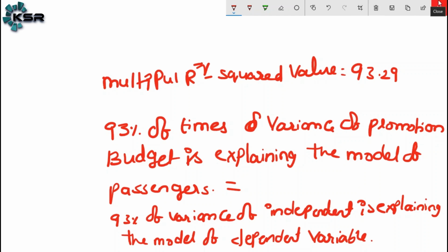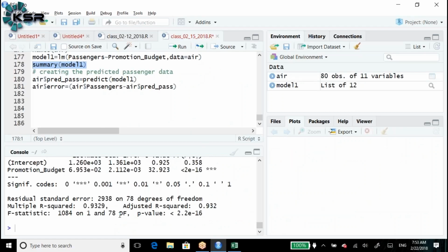Here in this case again, you can see the adjusted R square. This deals with multiple linear regression. It isn't used in simple linear regression. It can be helpful when we have more than one independent variable. But in our case, as of now, how many independent variables do we have? Only one independent variable.